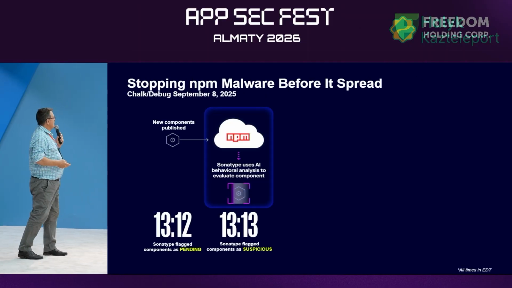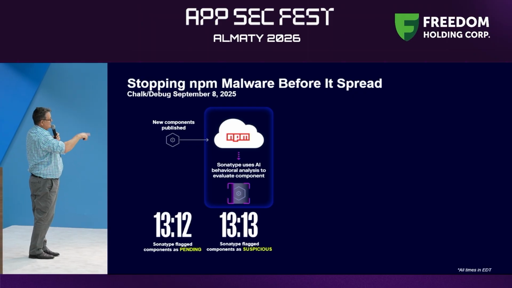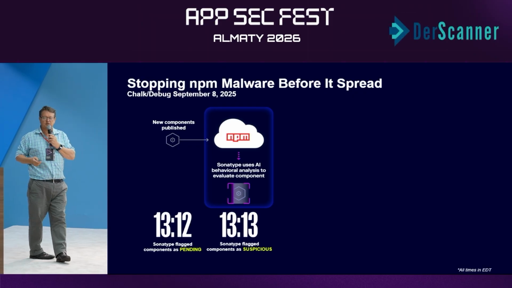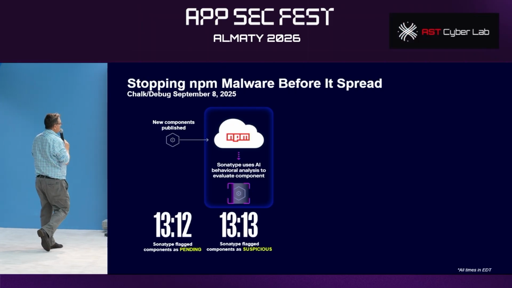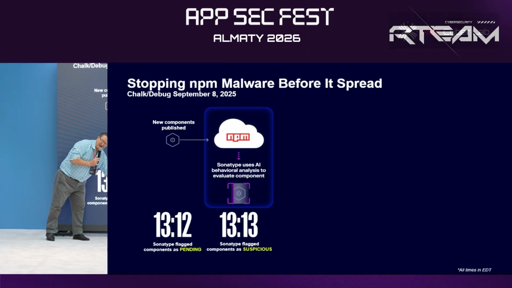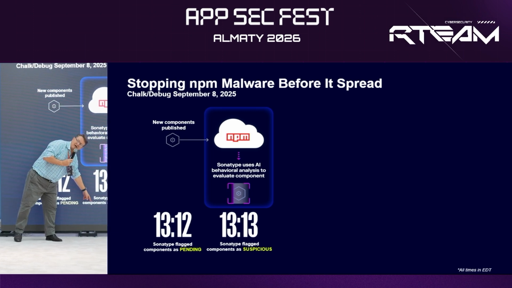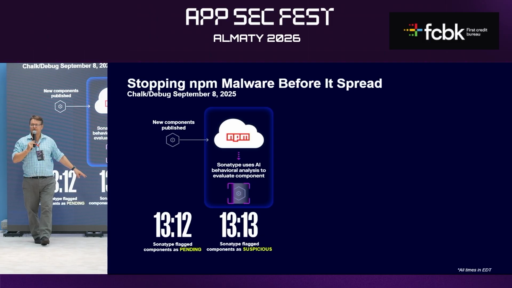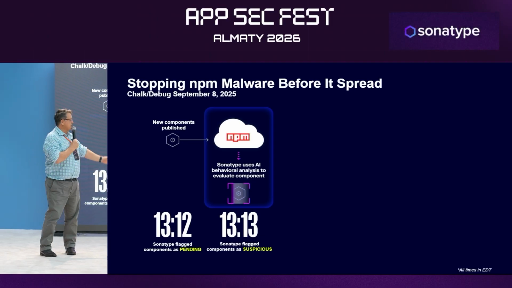Okay. So we have this firewall. This will block. We actually check every version of the library when it's published. So what we do is we say, new version's published, we say it's pending review, we block it. Then at 1:13, we identified it as being suspicious. It doesn't have a CVE yet, it just looks bad. So we block it.